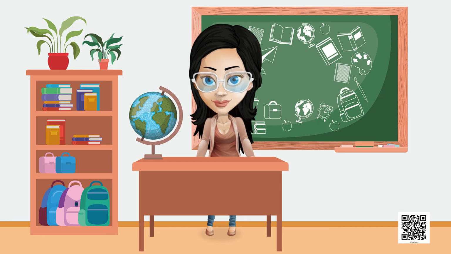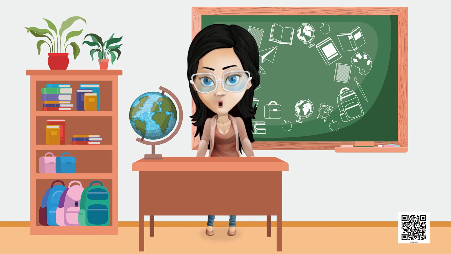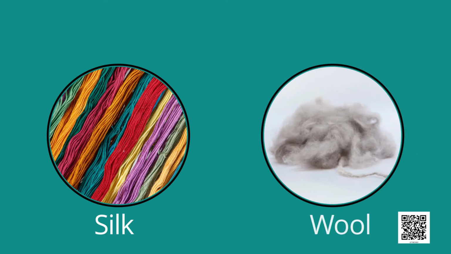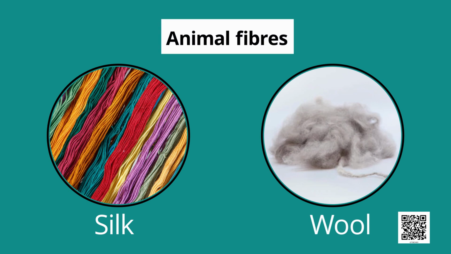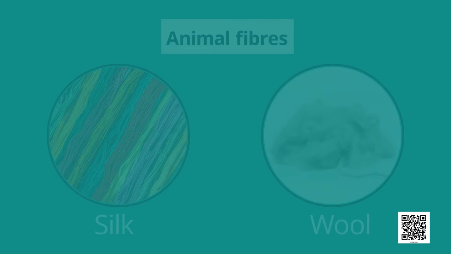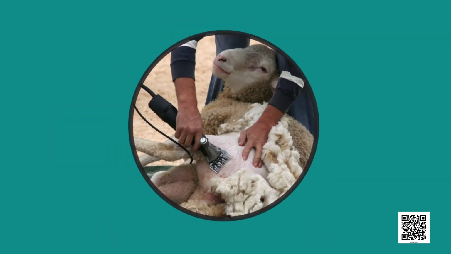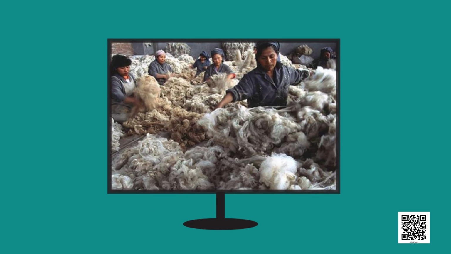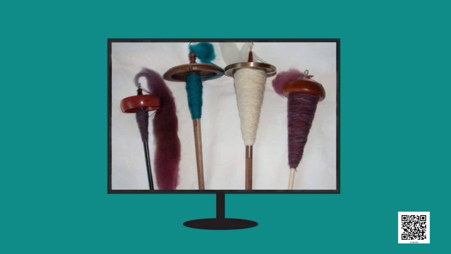So students, now let's revise the chapter. Silk and wool are animal fibers. To obtain wool from sheep, the main steps are shearing, scouring, sorting, dyeing and spinning.